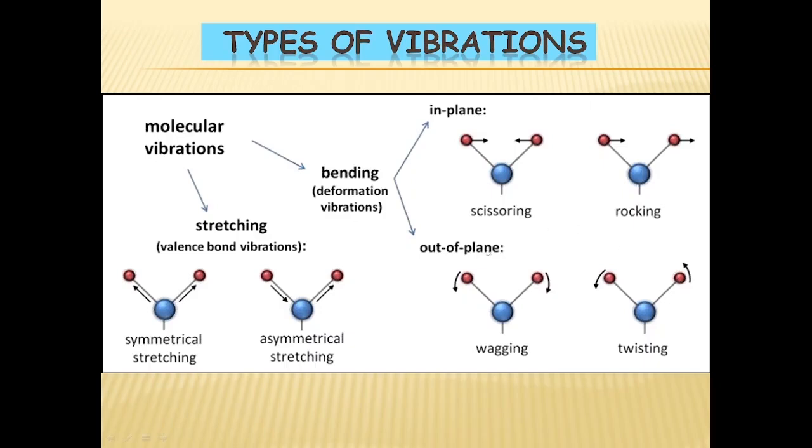And wagging and twisting, they are out of plane vibrations. So we have to use curved arrows like this to represent the vibrations. So this is bending towards you. Both the bonds are bending towards you, and here one bond is bending towards you and the other is bending backwards. That is called twisting.